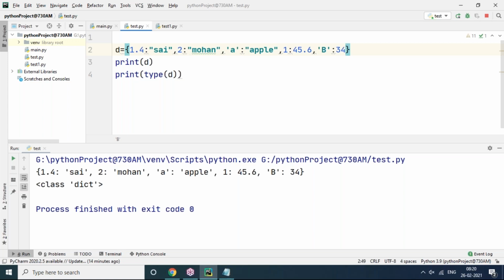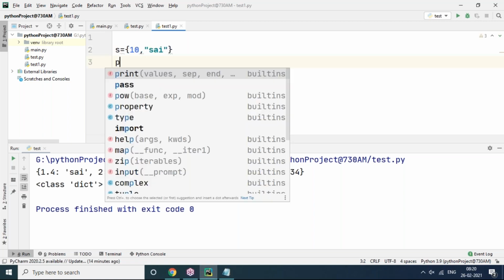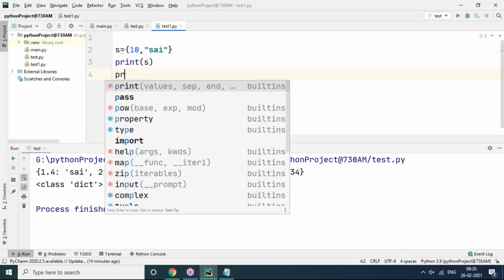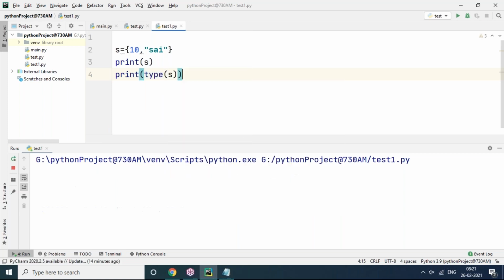Sir, if we give 10 comma, either string or integer, then it will be a tuple inside the curly bracket, right? No, set will give set. Here you can see S equals curly brackets 10 comma something like this. It leads to set only. I'm saying no, tuple means round bracket. The last example which you showed, it is set only.